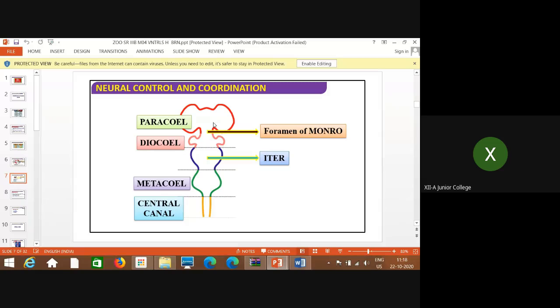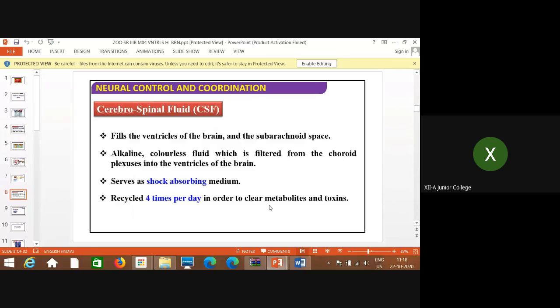Okay, so this is the central canal, you can remember in this way. And there is no other way to remember how they get connected. So what is cerebrospinal fluid? It fills the ventricles of the brain and subarachnoid space.